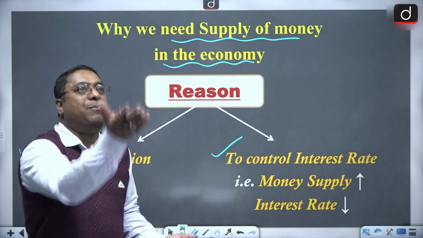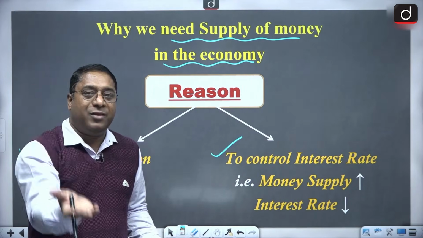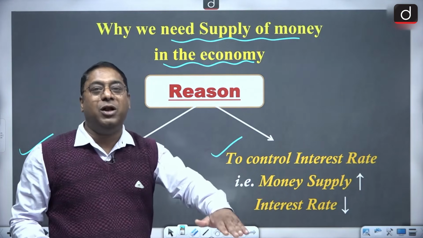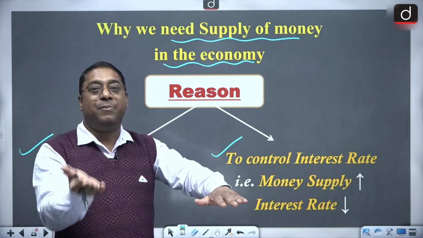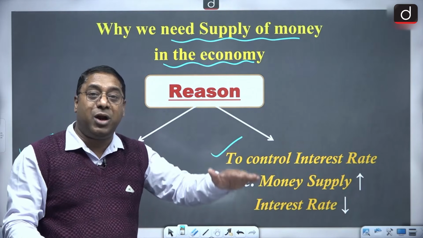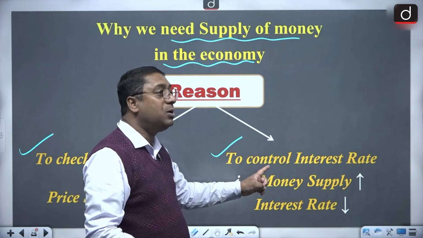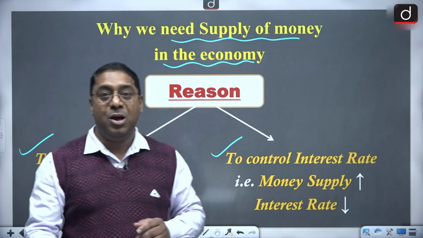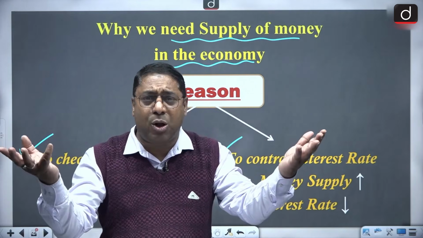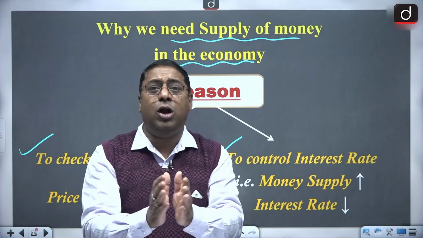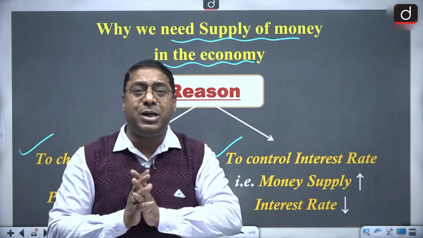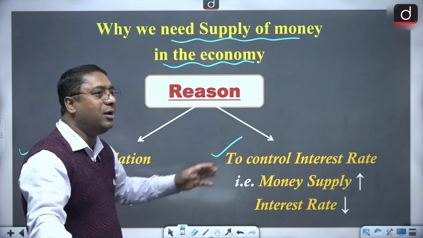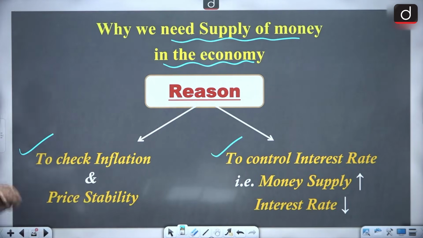If the money supply increases, then the interest rate will decrease. So as such, the interest rates are controlled with the help of money supply. There are other reasons also, but we should always know why there is a need for money supply: one, to check inflation, and the second, to control the interest rate.